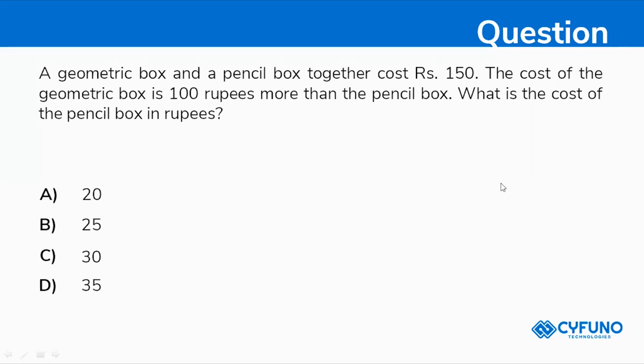So the explanation of the question is, they have given the geometric box and pencil box together, total cost of both the boxes 150, right? The cost of the geometric box is 100 rupees more than the pencil box. So you need to find what is the cost of the pencil box, right? Your options are 20, 25, 30 and 35. Superb Ganesh, superb Rachita. Yes. How are you saying the answer is 25?